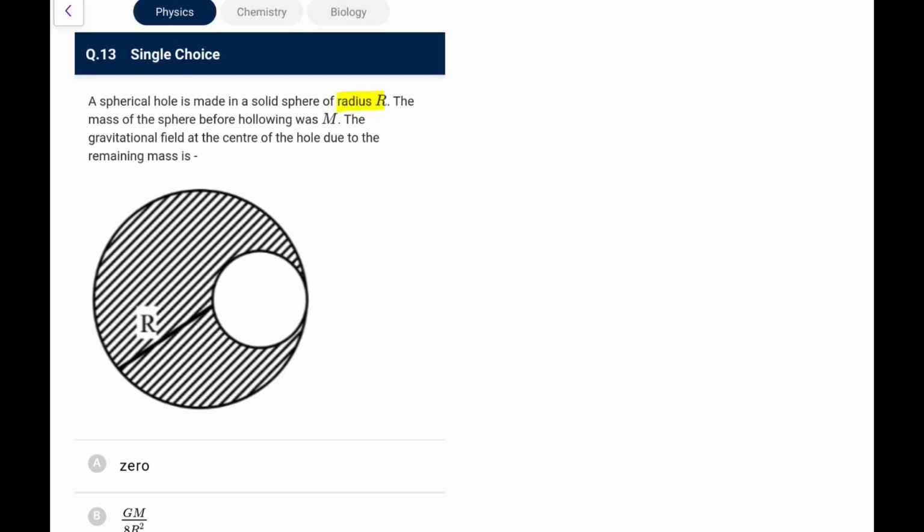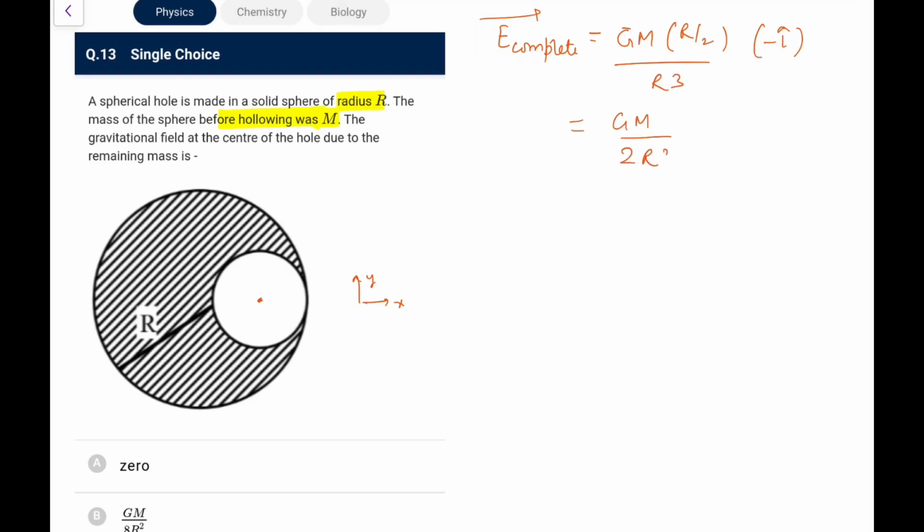Spherical hole is made in a solid sphere of radius r. The mass of the sphere before hollowing was M, that is, the complete mass was capital M. The field at the center of the hole due to the remaining masses. Okay, so at the center of the hole, first of all, due to the complete sphere, E would be minus GMr by r cube, or you can say magnitude GM r by 2 upon r cube, and it was directed, let's say if I write it in x and y, it was minus i cap. So it was GM by 2 r square, minus i cap.